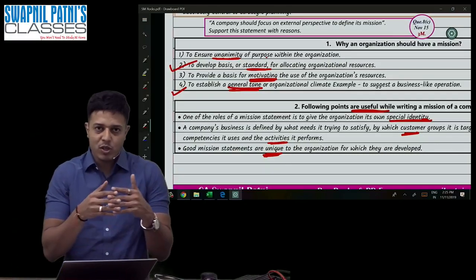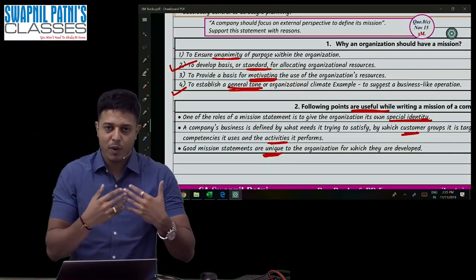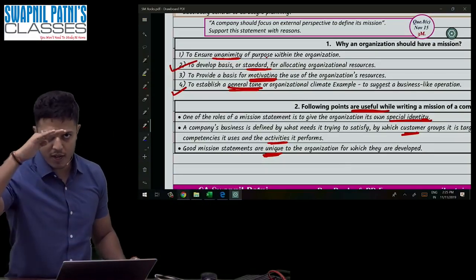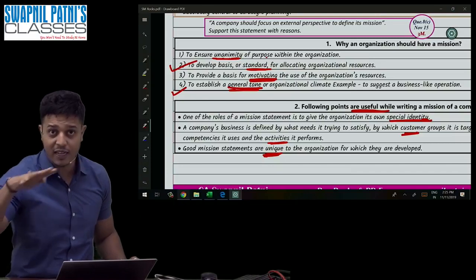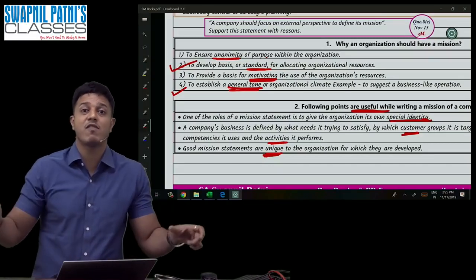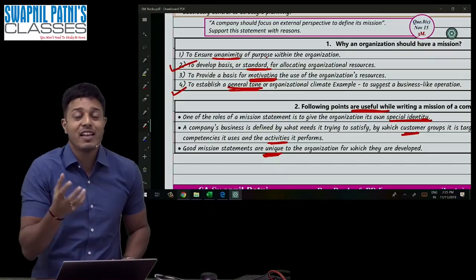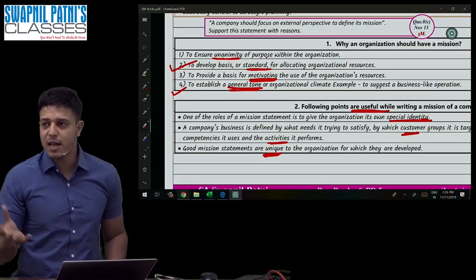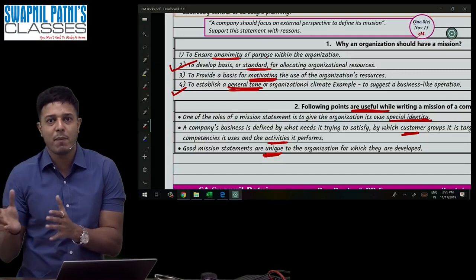If I write my mission in Airtel that we are providing error-free services, it becomes a standard. It will create unanimity. Every person will accept this and follow this. It will create a general tone in the organization. Otherwise, some branches work like this, some branches work like that.